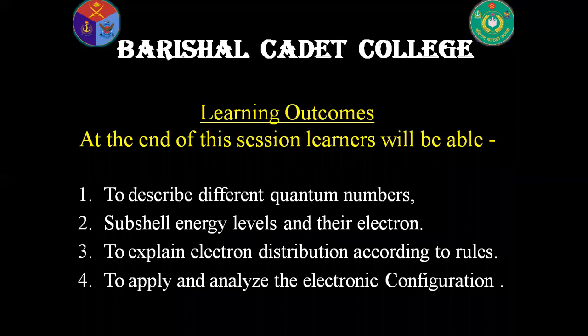At the end of this session, you will be able to describe different quantum numbers, subshell, energy levels, and the electron in different energy levels, to explain electron distribution according to rules, to apply and analyze the electronic configuration of elements.